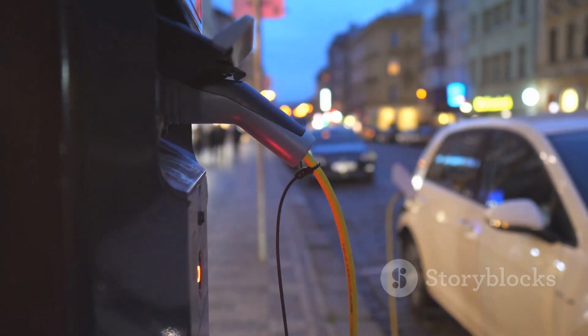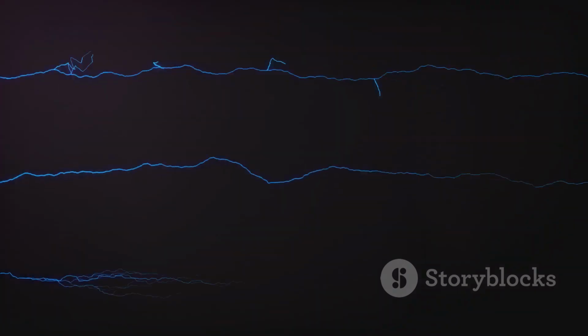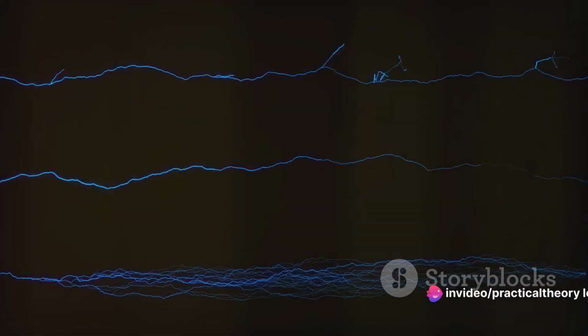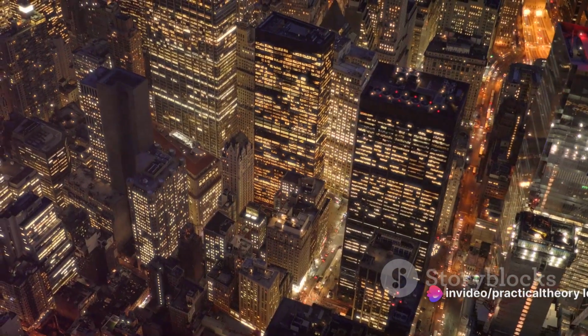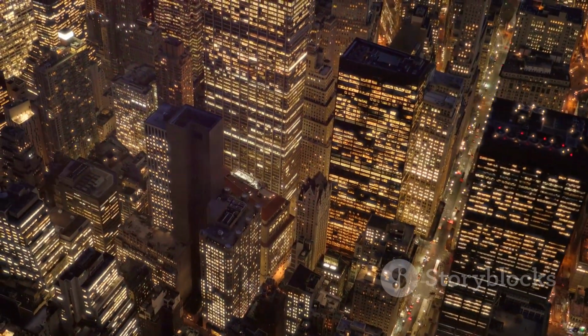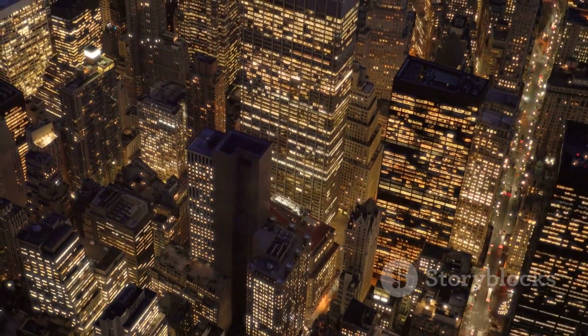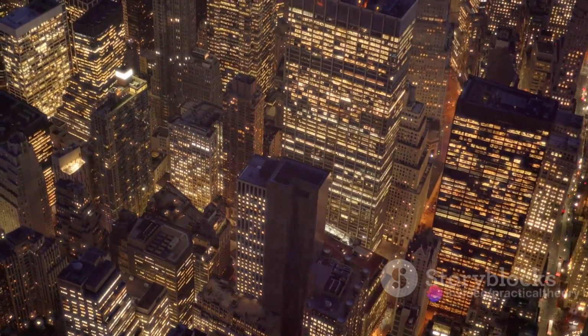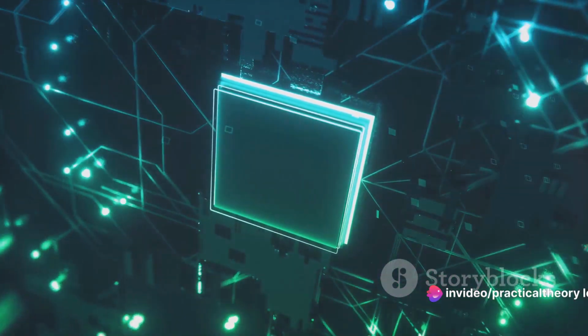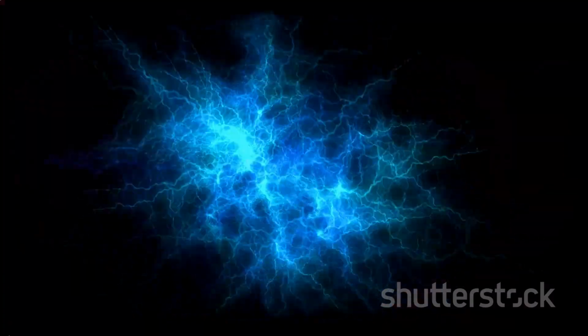But what is electricity? In the simplest terms, it's a form of energy resulting from the existence of charged particles. These can be either electrons or ions, and their movement creates an electric current. It's this current that powers our appliances, lights our cities, and keeps us connected. Electricity is the heartbeat of our modern world, the unseen force that powers our everyday lives. From the smallest microchip to the largest power station, electricity is the energy that keeps our world running.